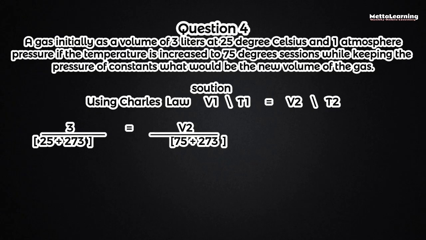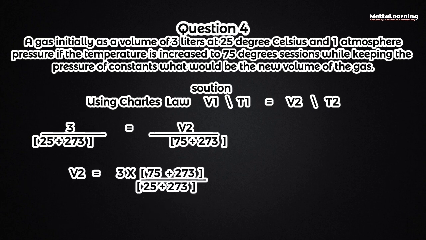By cross multiplying and making V2, the second volume, the subject of the formula, we then have 3 times (75 plus 273), all divided by 25 plus 273. By adding these and dividing through, we then have our new volume to be 3.6 liters.